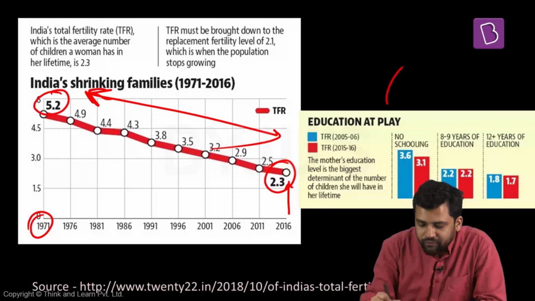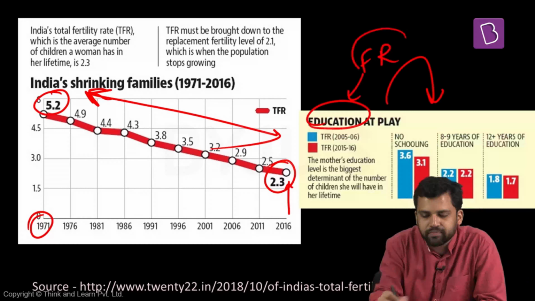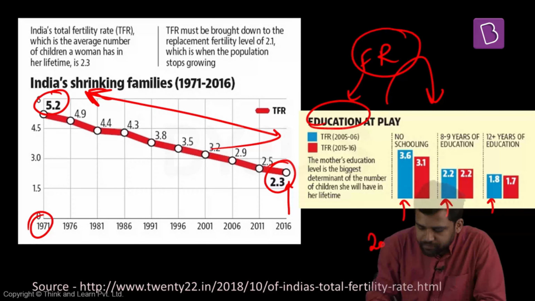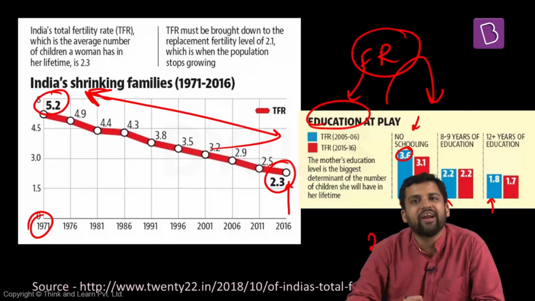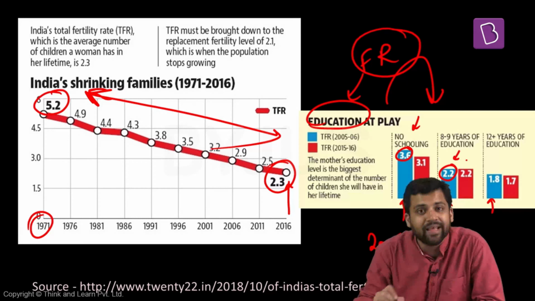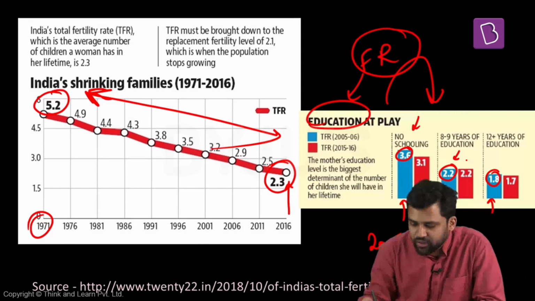And there have been some surveys which again find out the relationship between education and fertility rates. Blue is the data for 2005-2006. Women who have no schooling at all, among them fertility rate is 3.6. Women who have 8 to 9 years of schooling education, they have fertility rate of 2.2. Women who have more than 12 years of education, fertility rate is 1.8.